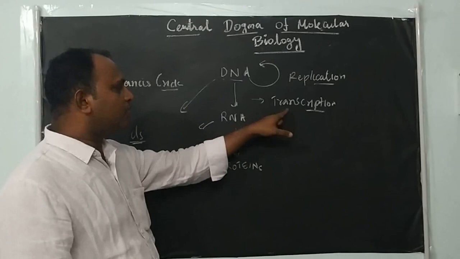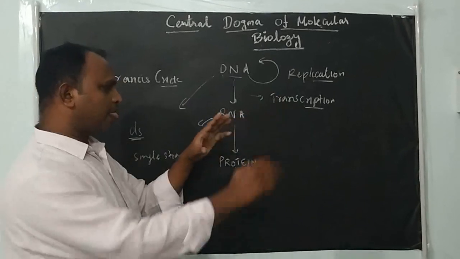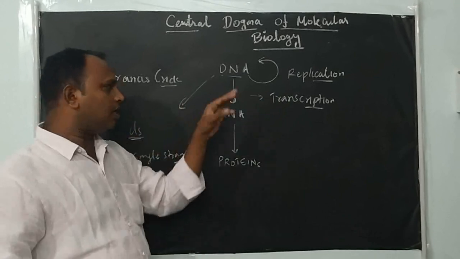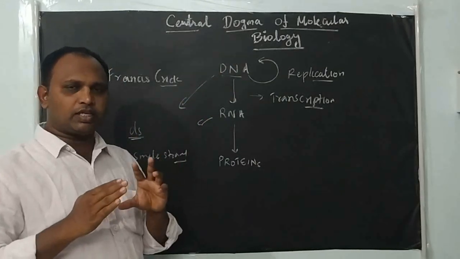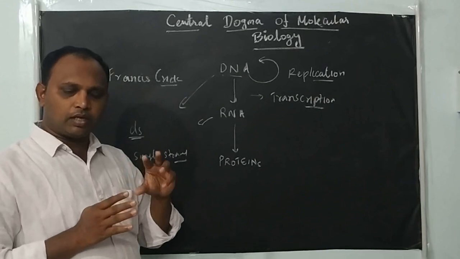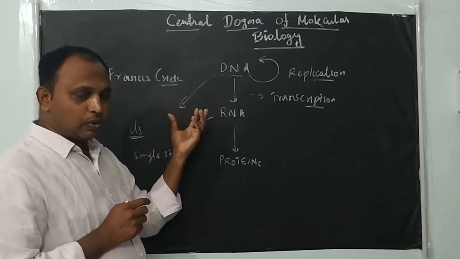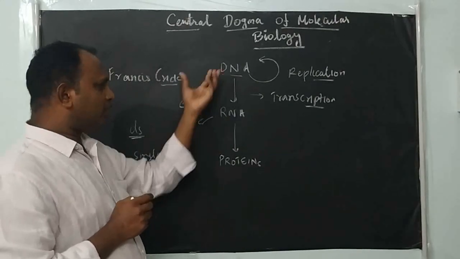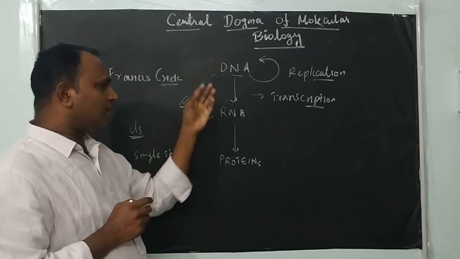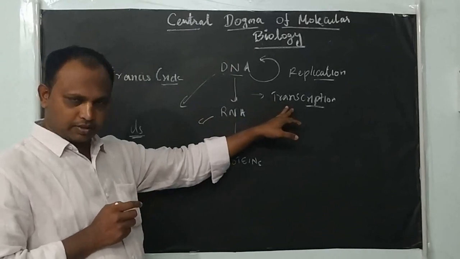That's why we use the term transcription. DNA contains both coding and non-coding regions, both genes and other non-coding sequences. But we extract the core information alone, so that the double-stranded information is converted into a single strand of RNA. That's why we say that it's transcription.